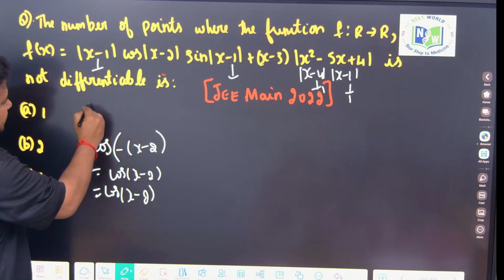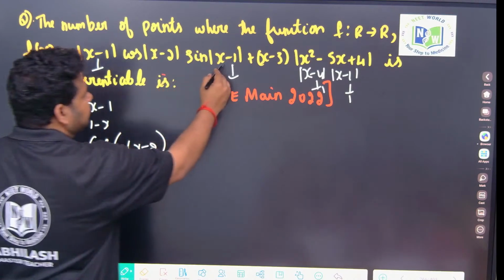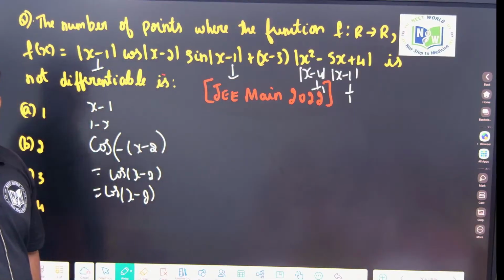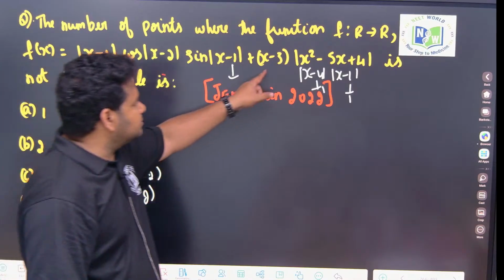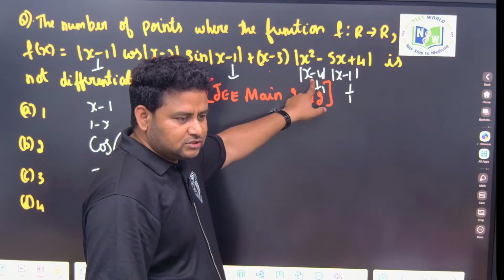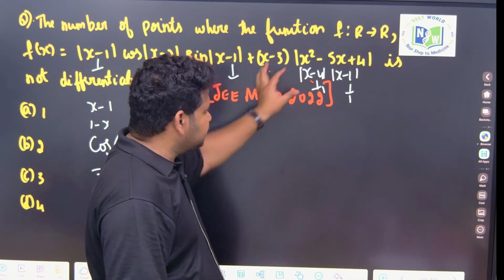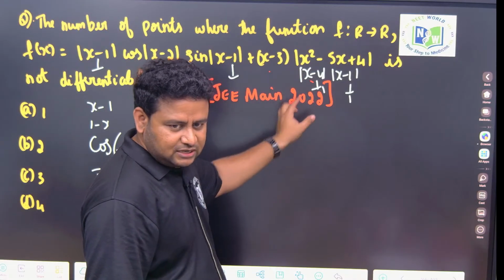But here it can be x minus 1, or 1 minus x, because sin of minus theta is minus sin theta. So one will be sin theta, another one will be minus sin theta. What about this? This is a normal bracket, no need to consider. Here x minus 4, so this can be x minus 4, another one can be 4 minus x. So whenever you see this within the modulus sign, there will be a break in the function.